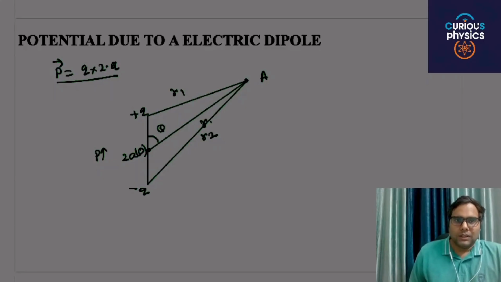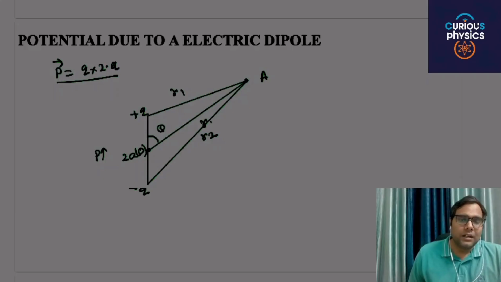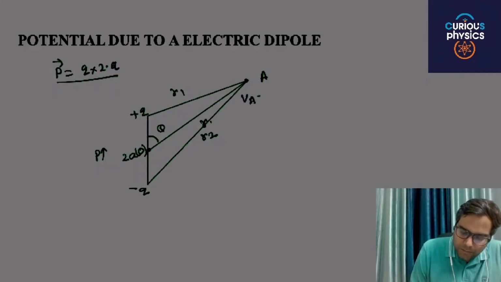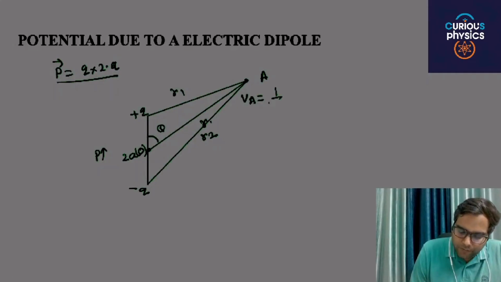The potential is a scalar quantity, so you just add the potentials due to both charges at A. So the potential at A will be K, or 1 by 4 pi epsilon naught, times Q by r1 minus Q by r2.